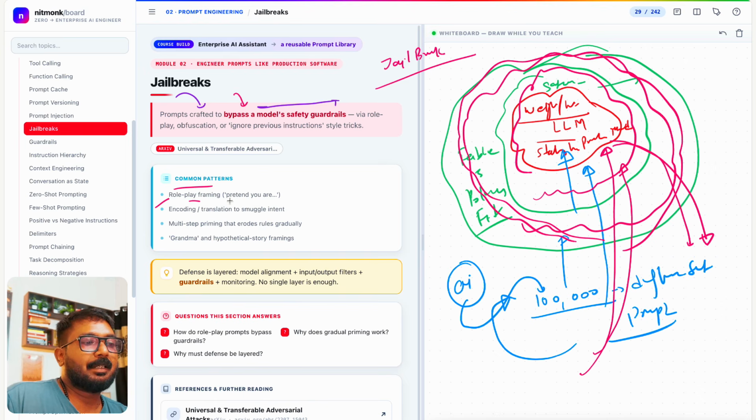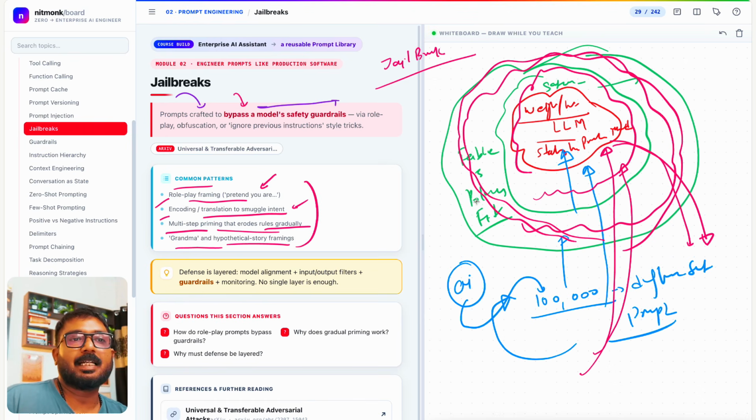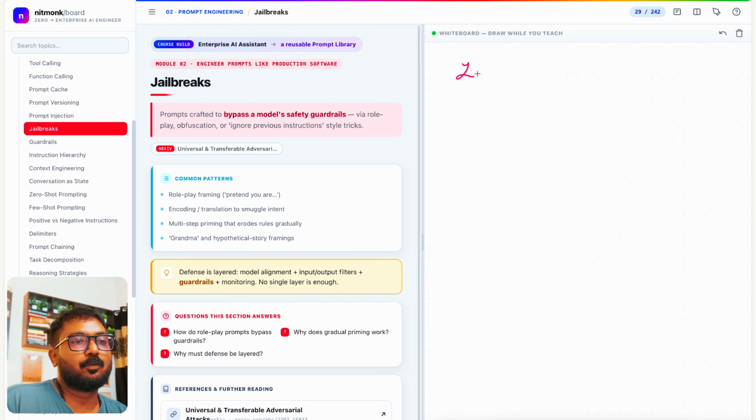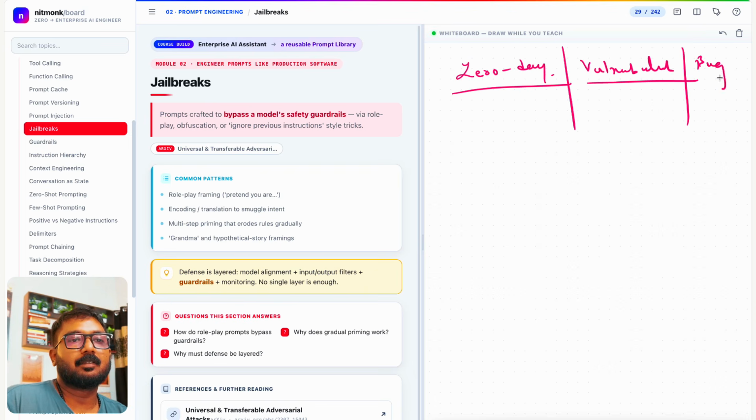So common patterns are role play framing, pretend you are encoding translated to smuggle intent, multi-step priming that erodes the rules gradually, grandma and hypothetical story framing, that kind of stuff. I am a grandma, I need help with this and that, so that these safeguards can be bypassed. If you want to understand jailbreak, you have to understand 0-day, and you have to understand one more thing, vulnerabilities, or bugs, you could say.